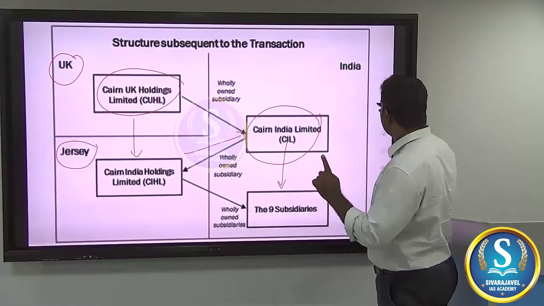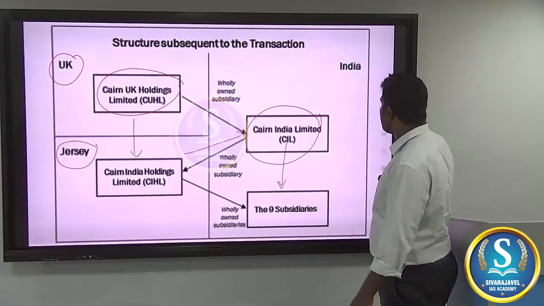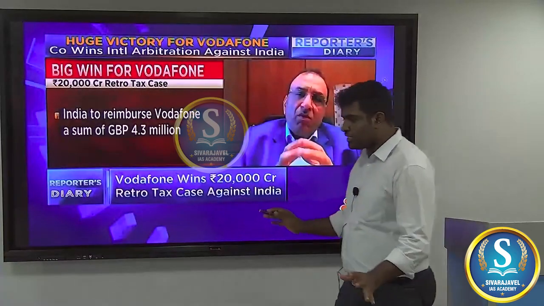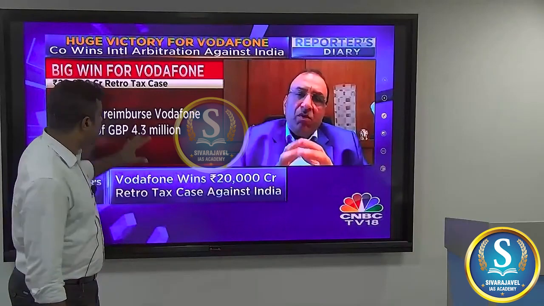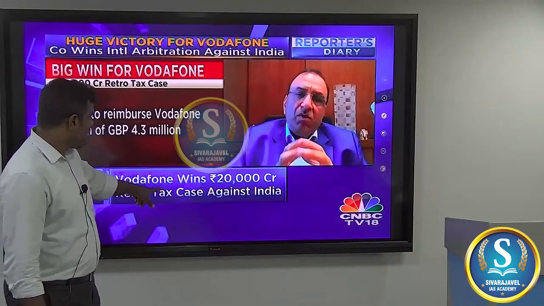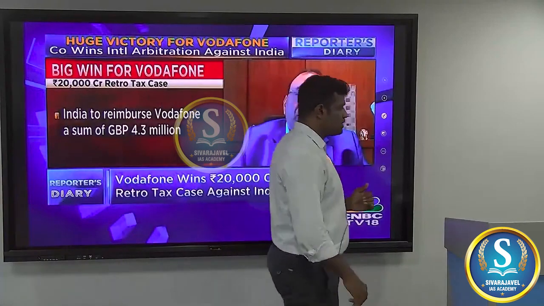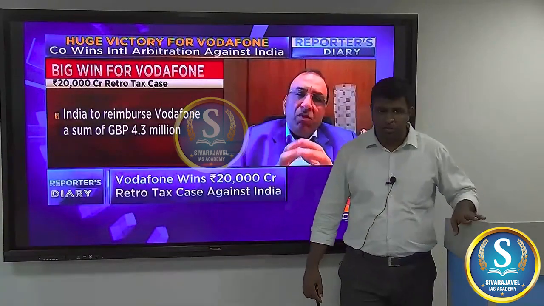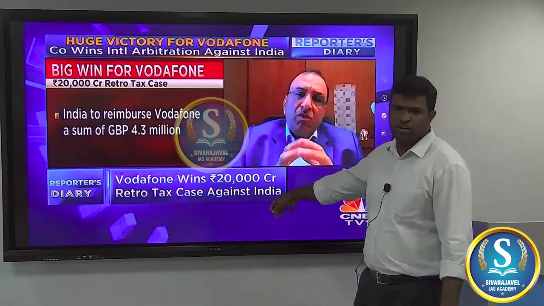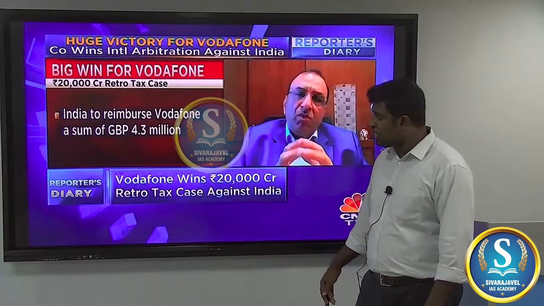So what happened with Vodafone? Vodafone decides to go the international route. It says that I've exhausted the legal remedies available within India, and therefore I will go for international arbitration. It went to international arbitration, and of course, it won the case in its favor. And India was required to give 20,000 crore back to this company. This award was finalized in September 2020.